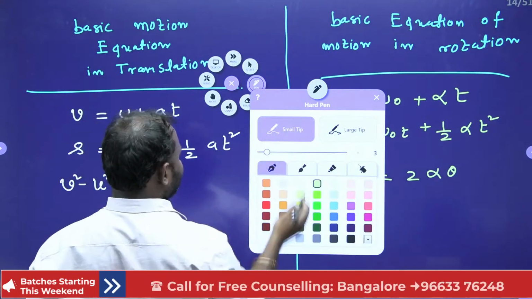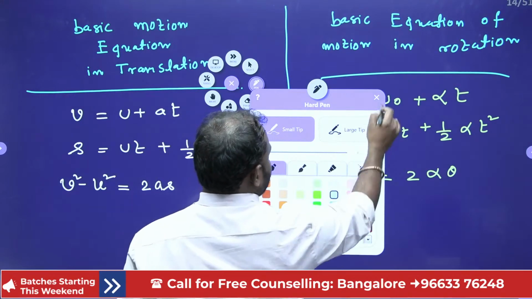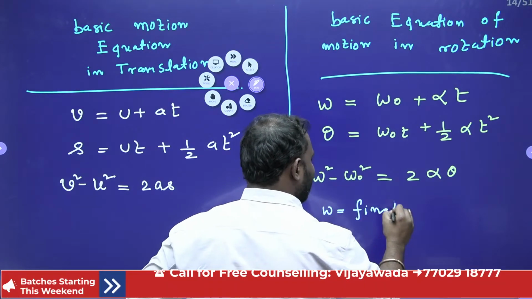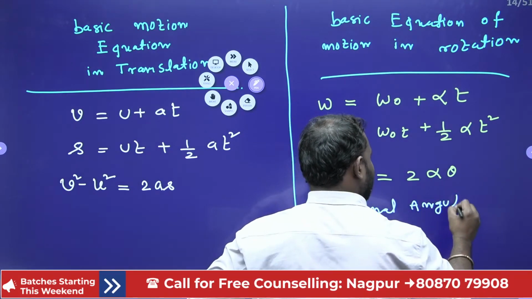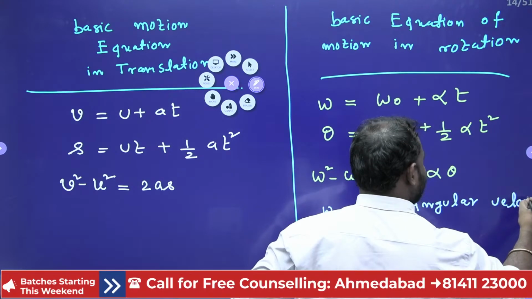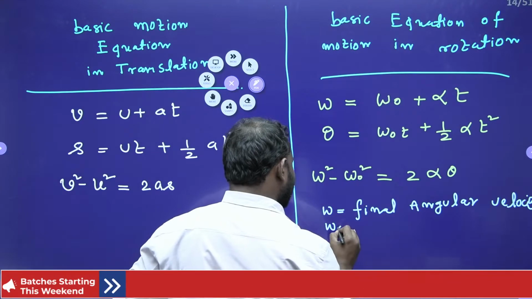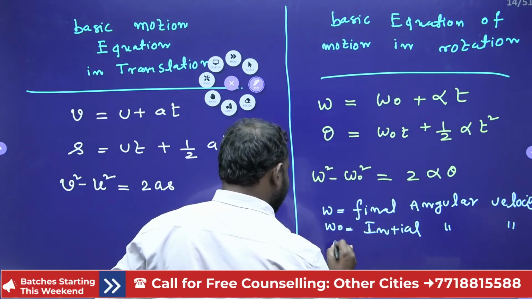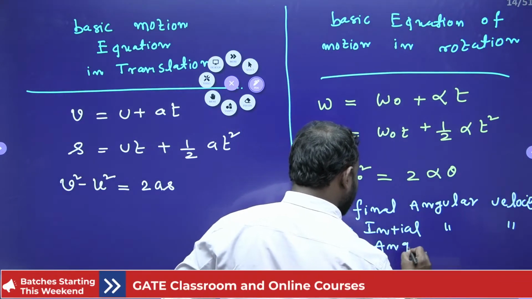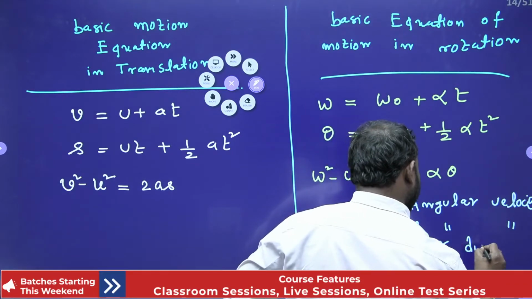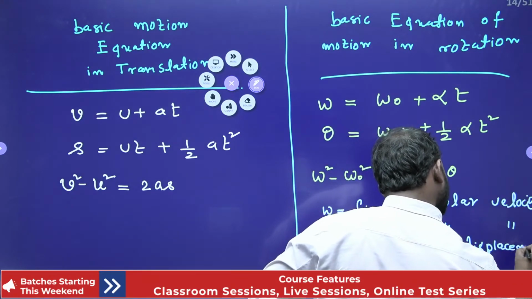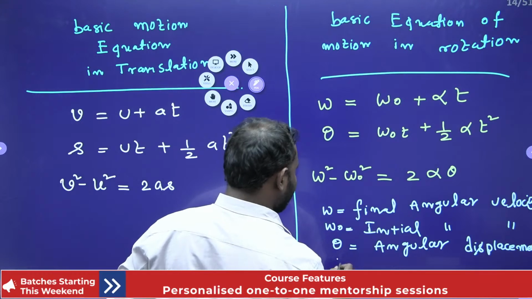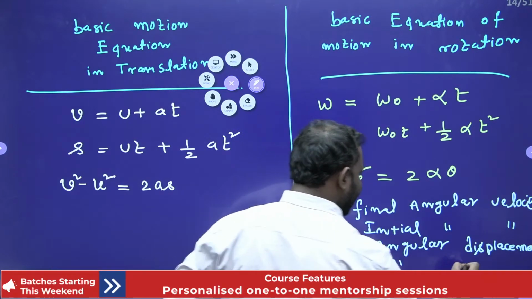That's it. Here I will write the terminology. Omega is the final angular velocity. Omega naught is the initial angular velocity. Theta is the angular displacement. Alpha is the angular acceleration.